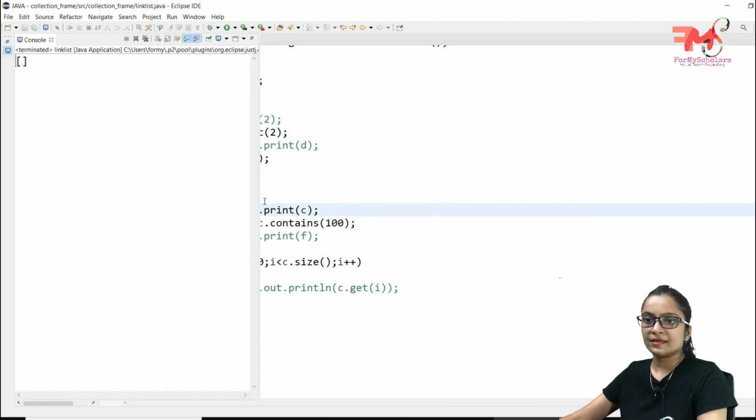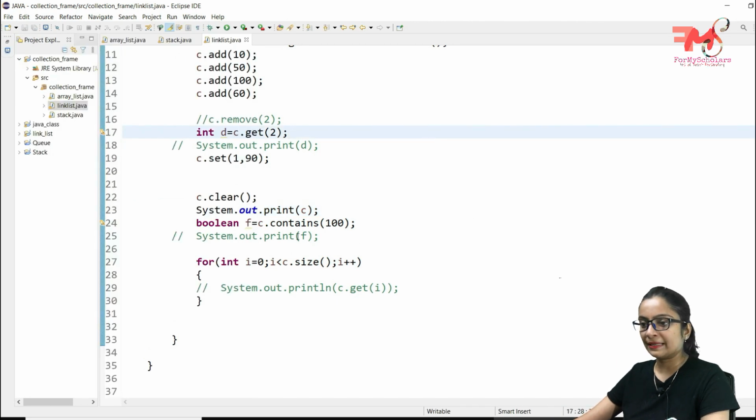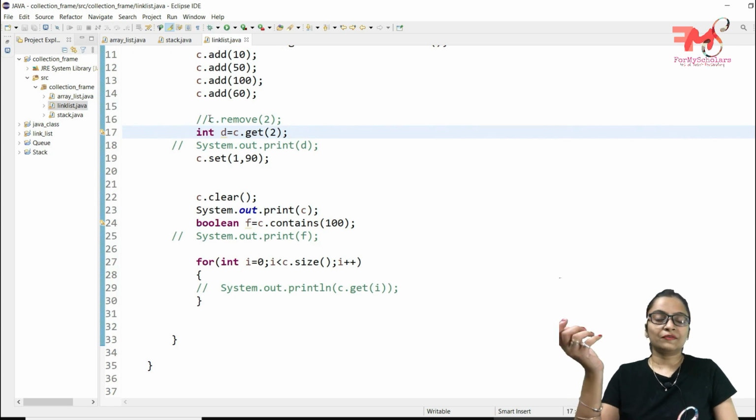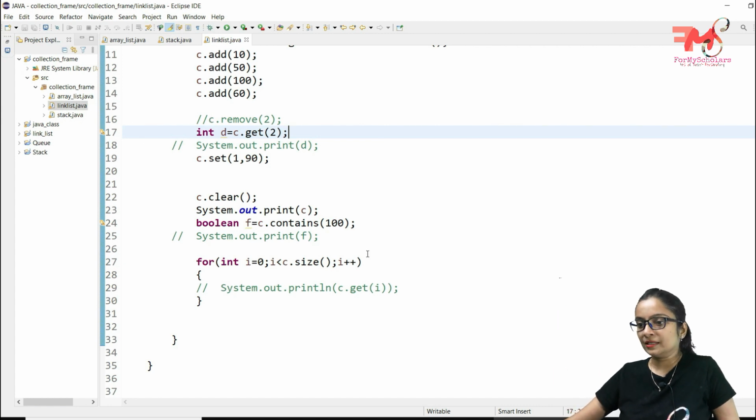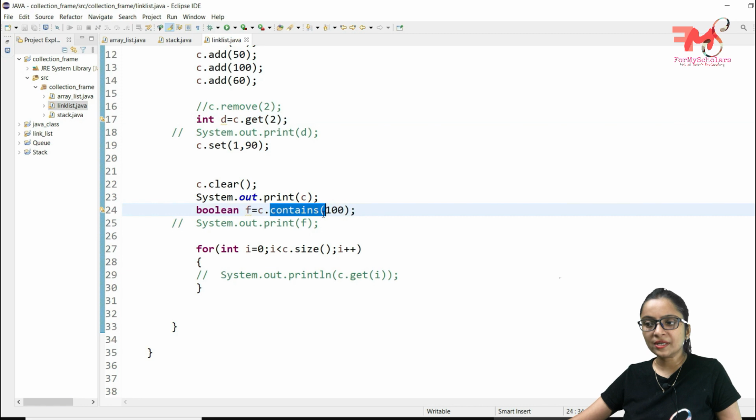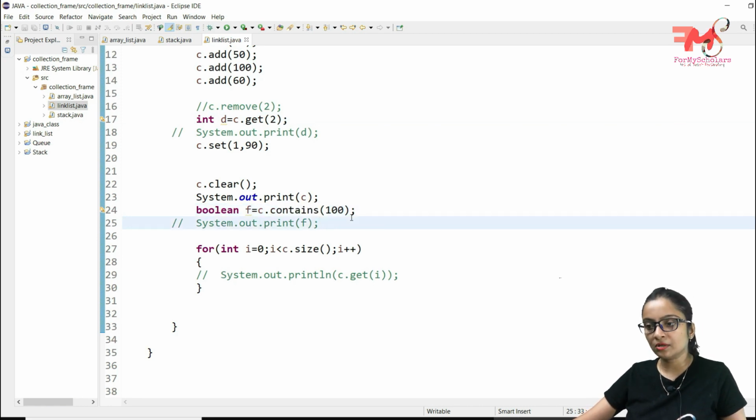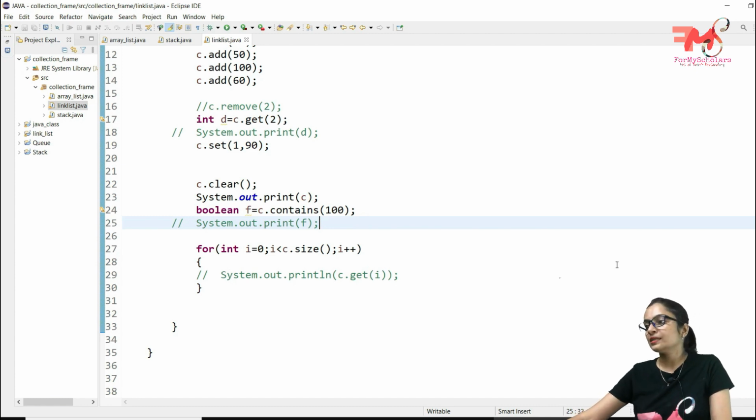Control F11, it has printed a blank linked list here. Remove function will remove the data of a particular index. You just have to mention the index whose data you want to delete. And now the contains function, if you want to search whether an item exists in the linked list or not, you will use the contains function. It will return either true or false. And if you want to print the data, you have to use the for loop, as we did in the case of array list. So this is all about array list, linked list and stack.